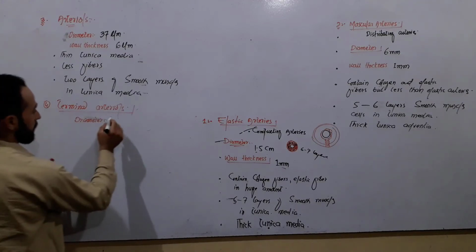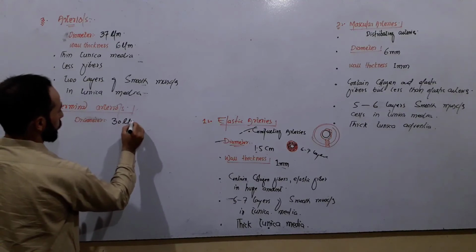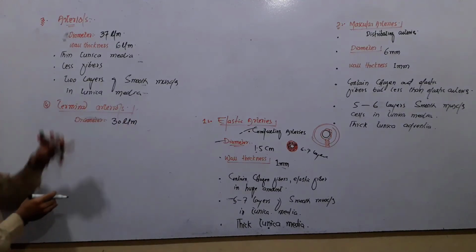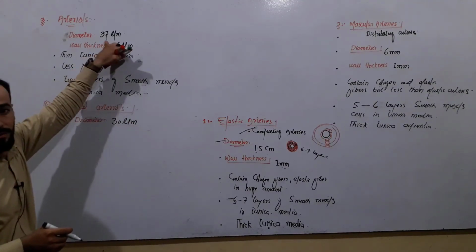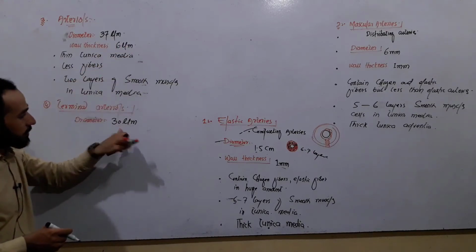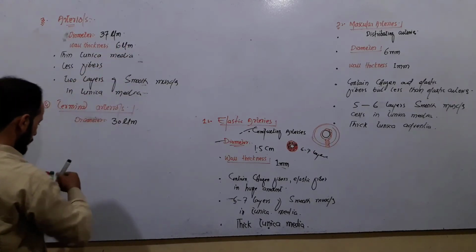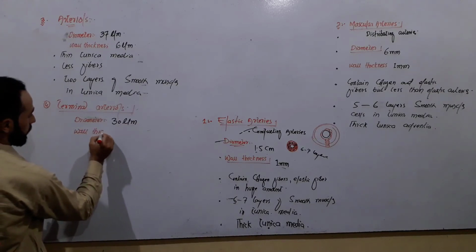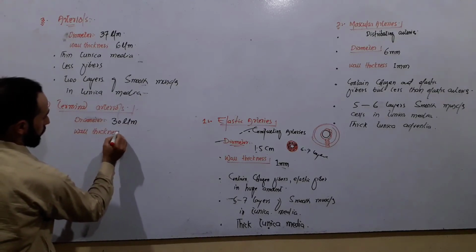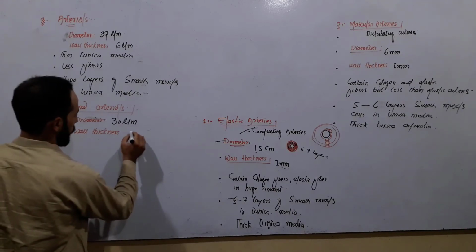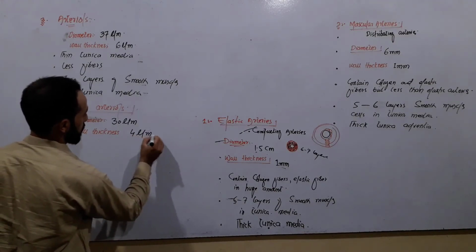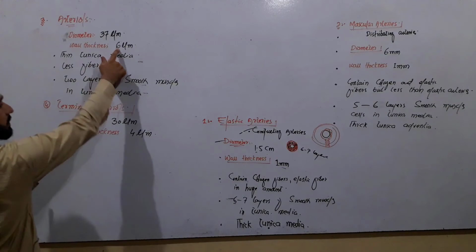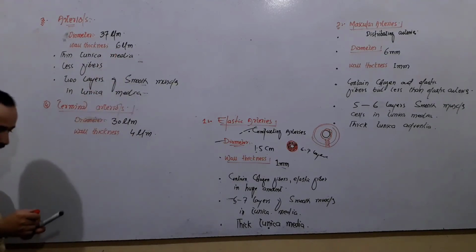Their diameter is about 30 micrometer. It is becoming less. Look here, it is 37 micrometer. Here is 30 micrometer. And their wall thickness is about 4 micrometer. Look, here is 6, here is 4, right?